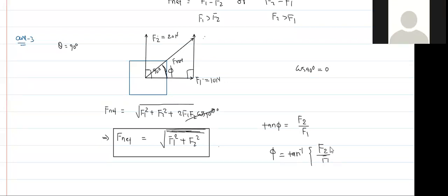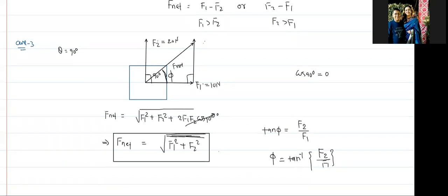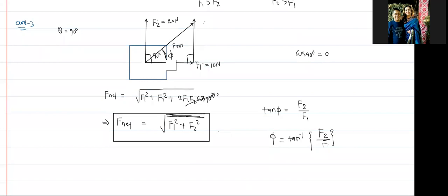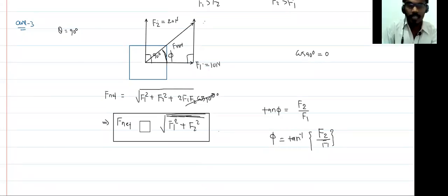Correct? Is there any problem? So if there are two forces acting at an angle of 90 degree, then the net is root over F1 square plus F2 square.